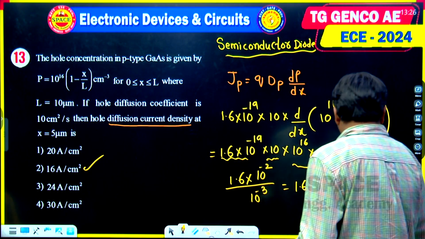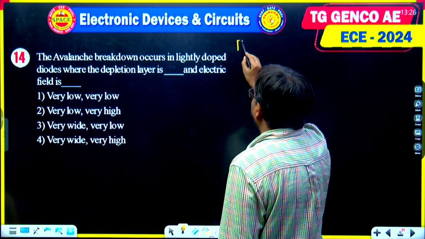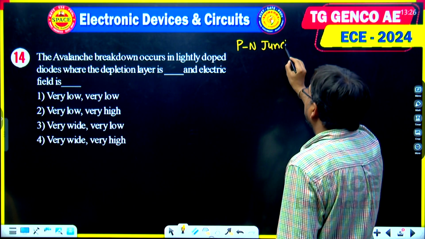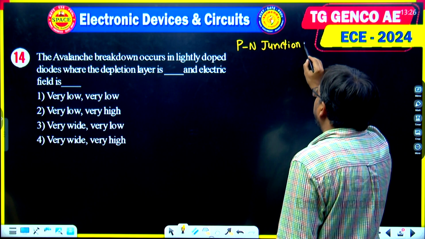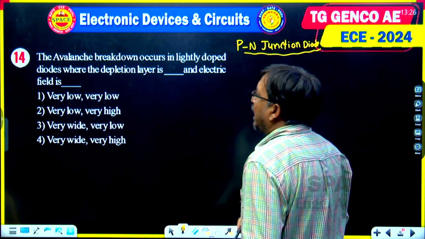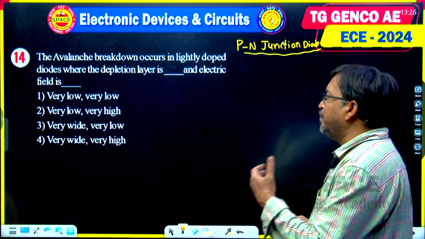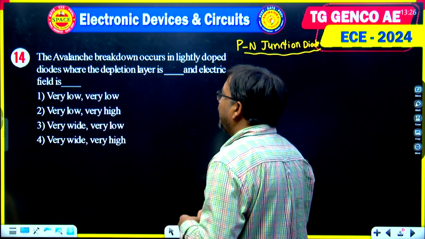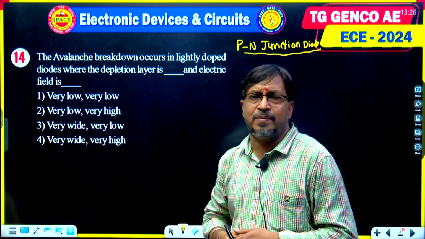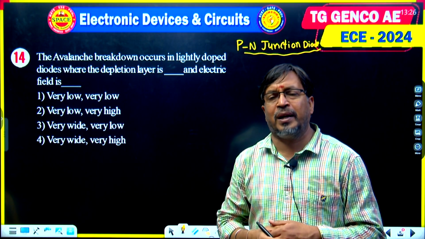Next question we are discussing. This question is also related to the PN junction diode breakdown mechanism. We know that there are two types of breakdowns. See here, the question is related to breakdown. The avalanche breakdown occurs in lightly doped diodes where the depletion layer is dash and the electric field is dash. We know that there are two types of breakdown mechanisms: one is the avalanche breakdown mechanism, another is the Zener breakdown mechanism.